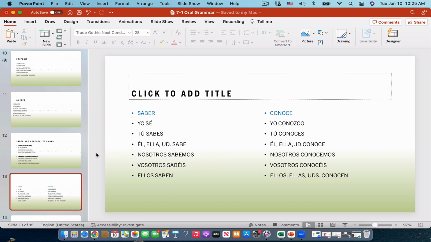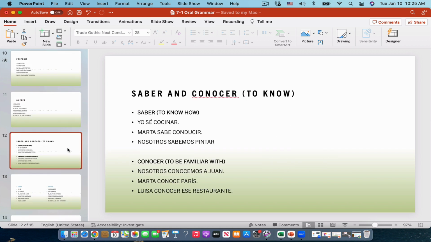And then we have the difference between the verb saber and conocer. These verbs are like the verb to be that splits into different verbs, but in this case both mean to know. But in Spanish, saber is used when you know how to do something, when you know how to speak a language, when you know how to fix a car, when you know how to whatever. And conocer is when you know something because you are familiar with this city, this person, whatever.